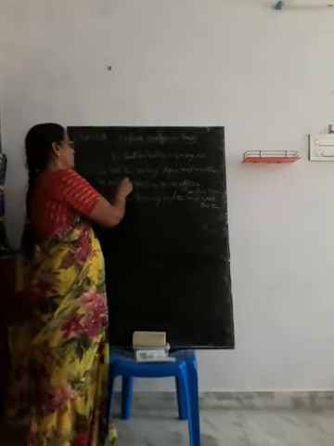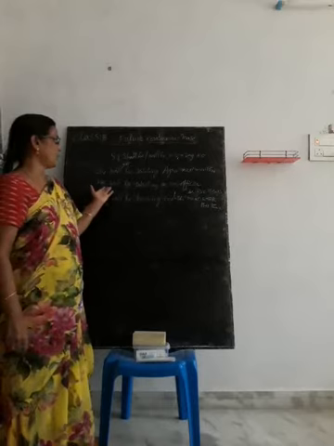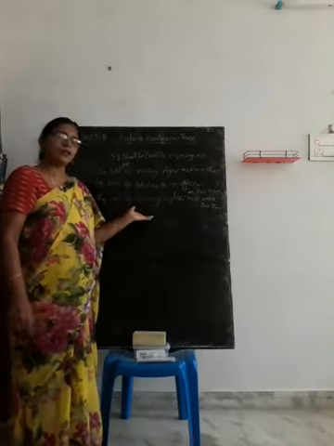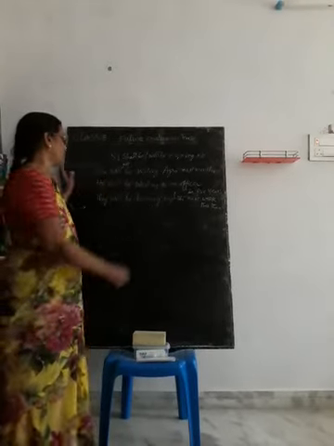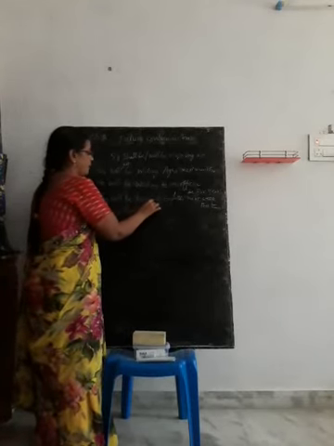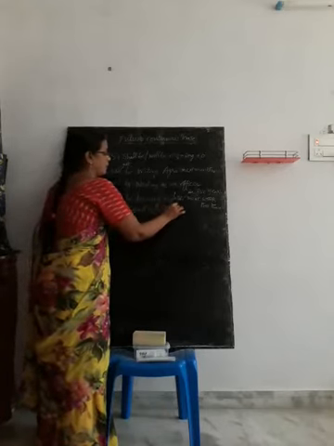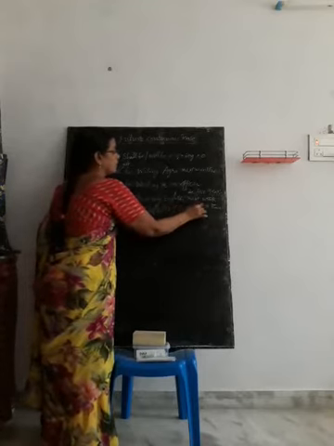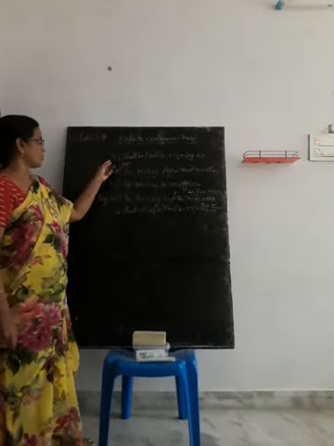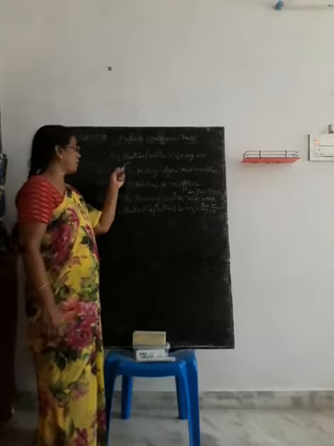To make it negative, she will not be visiting. She will not be visiting temple. He will not be working. He will not be reading. He will not be sleeping. He will not be learning. So to make it negative: subject plus shall not be or will not be plus V1 plus ing plus object. These are affirmative sentences. To make it negative, we have to use not.